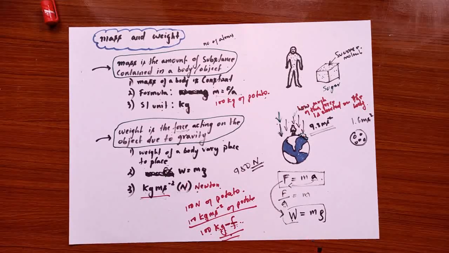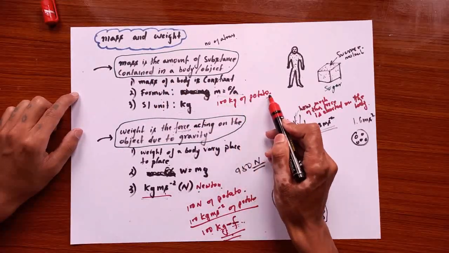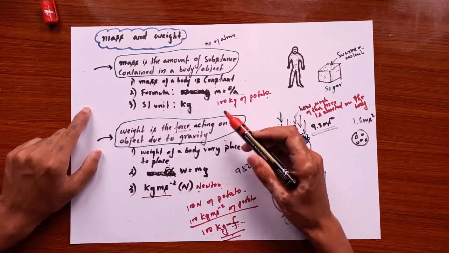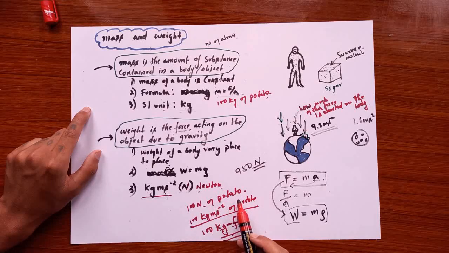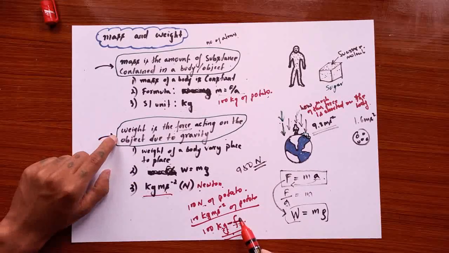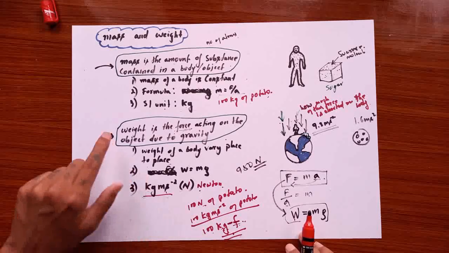So if we want to represent the mass, we can say 100 kg of potato. That will be the correct way to refer to the mass. In order to refer to the weight, we should say 100 Newton of potato. Alright, or 100 kilogram meter per second square of potato. That is what we are referring to as the weight. Or in short, we can use 100 kgf, so kilogram force. So we can use kgf for referring to the weight.